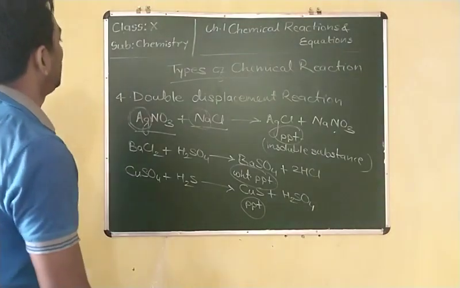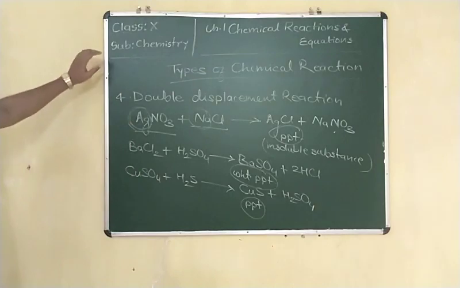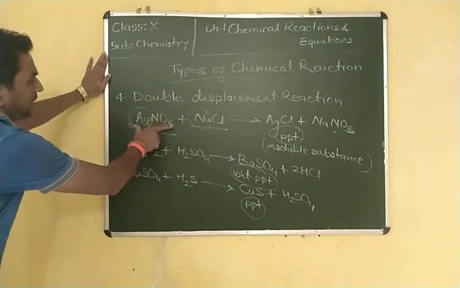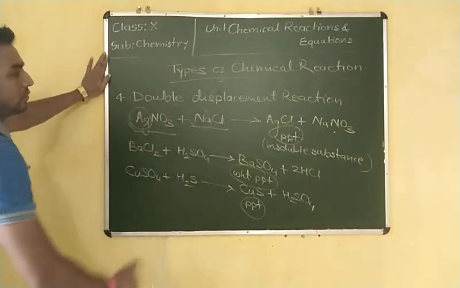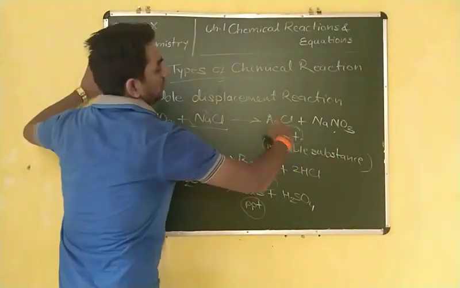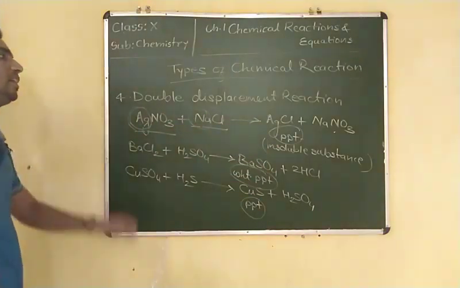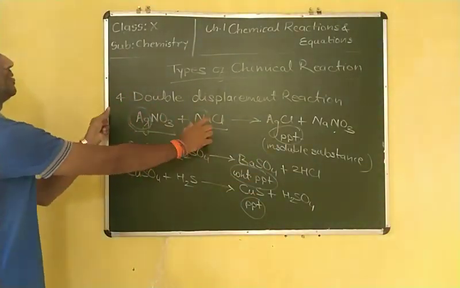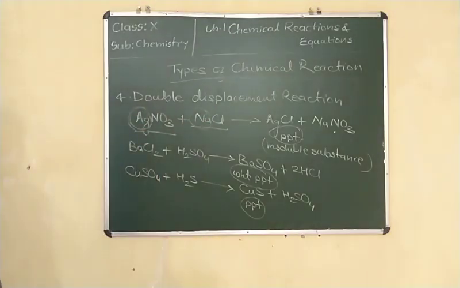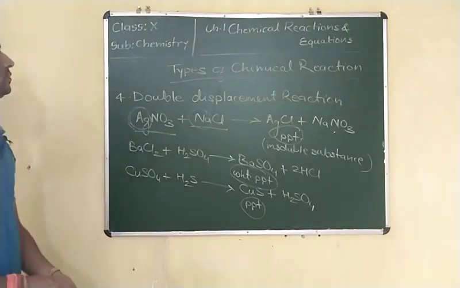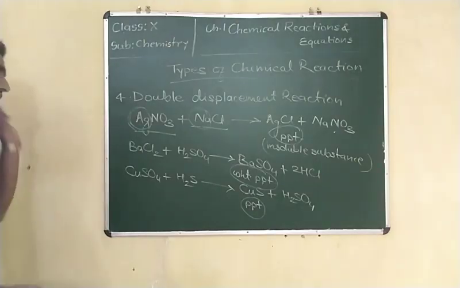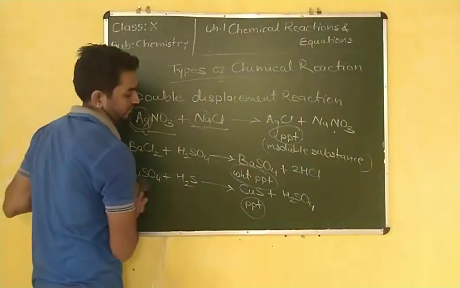So these are double displacement reactions, in which two elements or two metals exchange from their salts to form two new salts. Such a type of reaction is known as a double displacement reaction, the mutual exchange of two elements. I think you have got double displacement reaction. Next is the redox reaction.